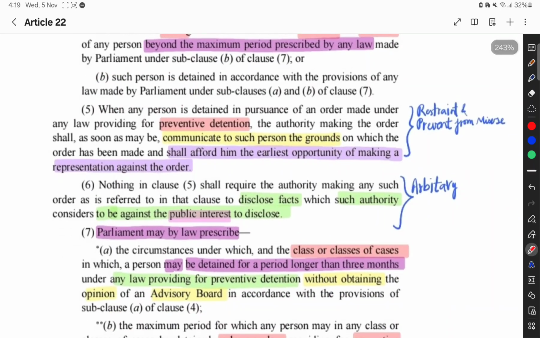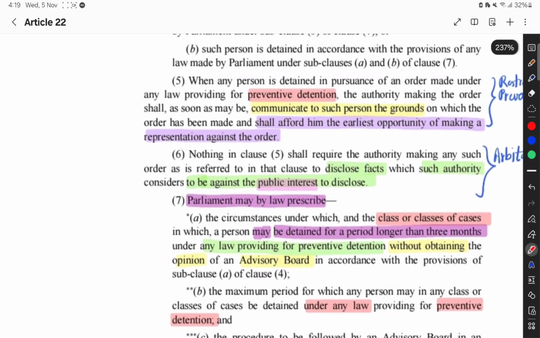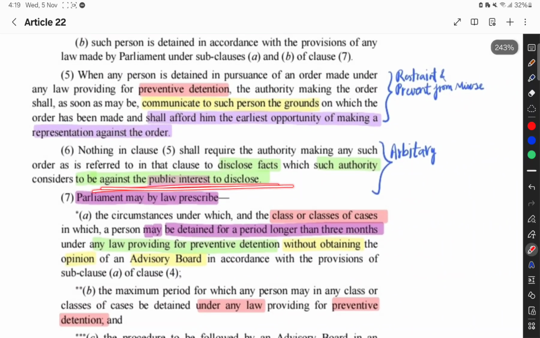Clause number 5: when any person is detained in pursuance of an order made under any law providing for preventive detention, the authority making the order shall, as soon as may be, communicate to such person the grounds on which the order has been made, and shall afford him the earliest opportunity of making a representation against the order. Clause number 6: nothing in clause 5 shall require the authority making any such order to disclose facts which such authority considers against the public interest to disclose.